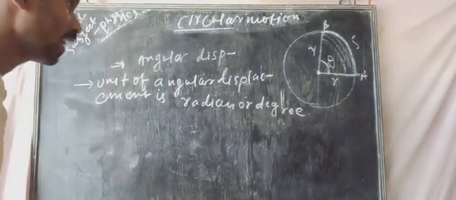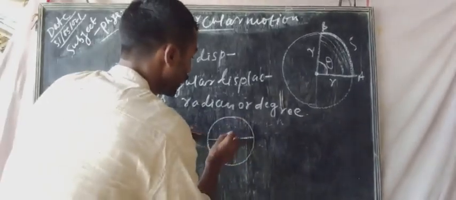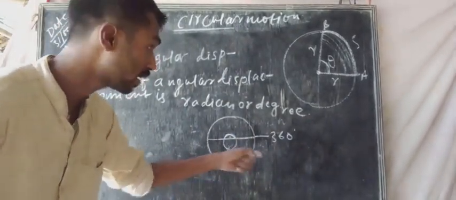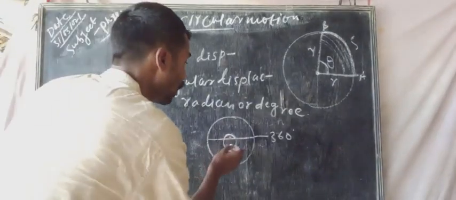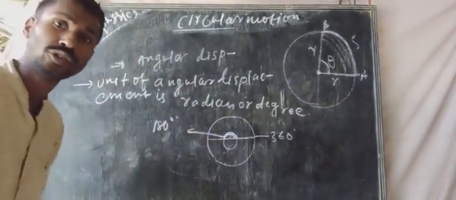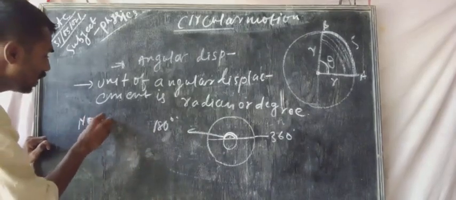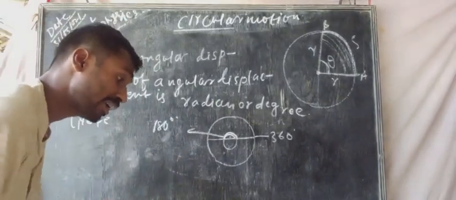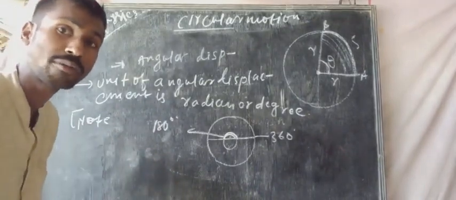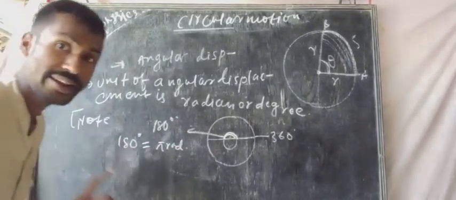As we know, the complete angle at the center of the circle is 360 degree, and half is 180 degree. There is a relation between degree and radian, so note it down and write it in your copy: 180 degree will be equal to pi radian.